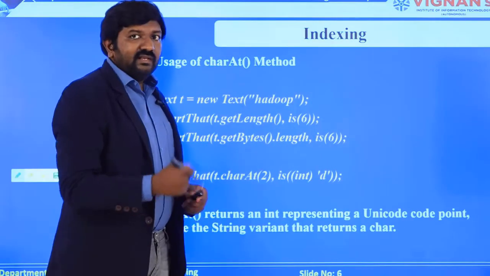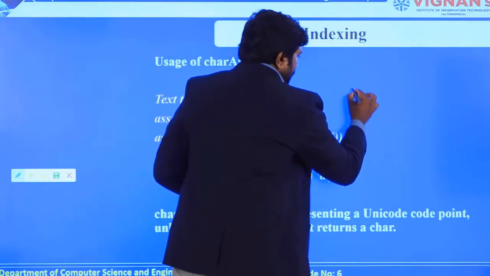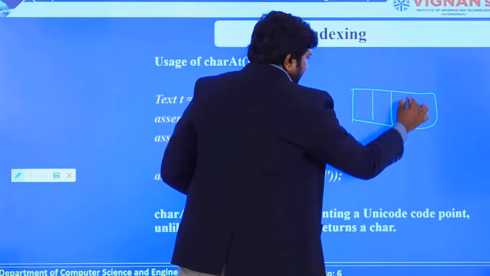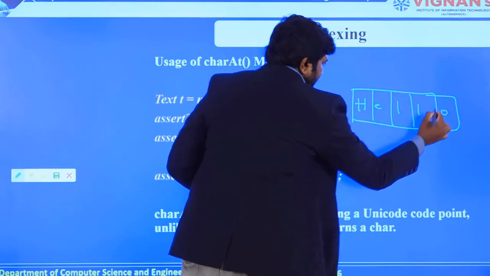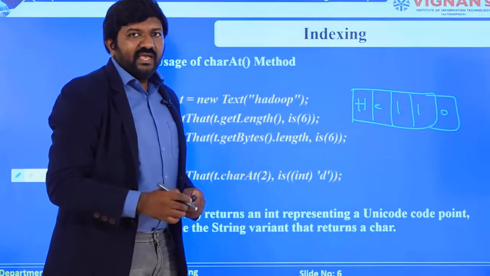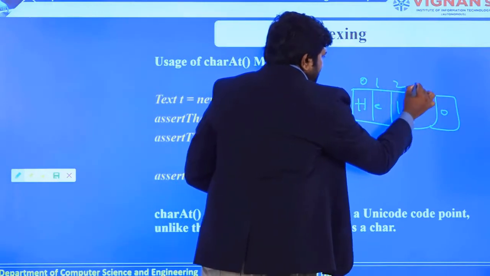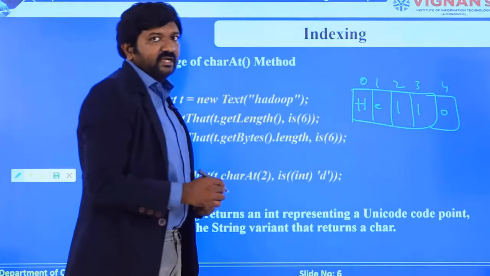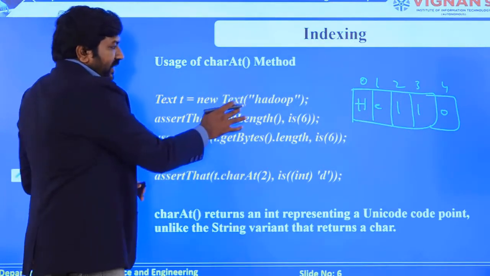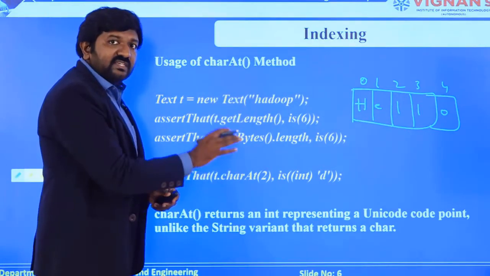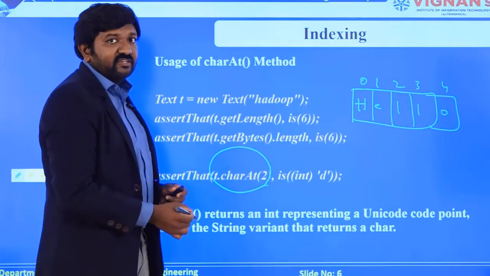As you can see, this is the alternate definition for the same information that I have explained earlier. Assume that I have written a small word called hello and I am storing it into storage. So I have specific indexes for each and every letter that is stored in the array. Now let's see the example Hadoop, as I have shown you earlier, where we have a total of 6 cells occupied. I am just checking with a char function, as I told you.